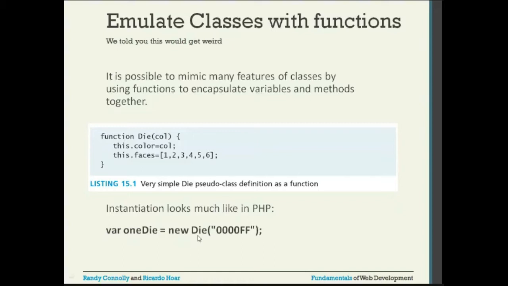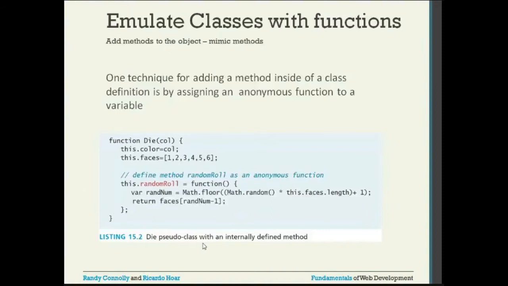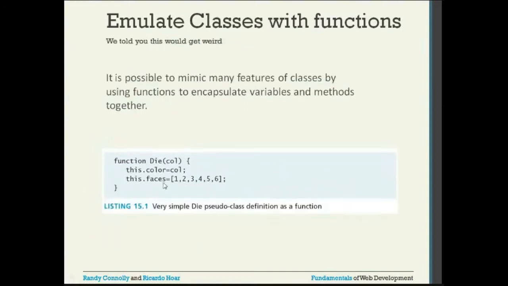Then you call that function die, and you pass a parameter. So this stands for, let us say, blue color. Then the color attribute of the die object will be set with the blue color, and it will have one more parameter, faces, that will be set with these many values.